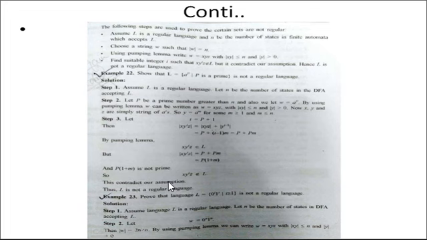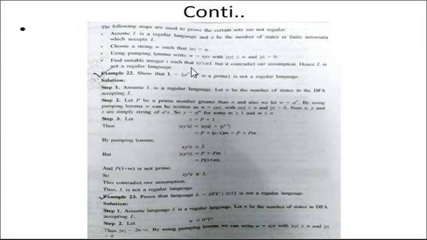The following steps are used to prove that a certain language is not regular. First, assume L is regular, and n is the number of states in the finite automaton which accepts L. Choose the string w such that the length of w is greater than or equal to n. Using the pumping lemma, w equals x y z, with length of x y less than or equal to n and length of y greater than or equal to 1. Find a suitable integer i such that x y to the power i z does not belong to L, that means it is not regular.